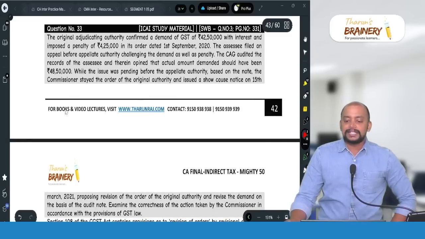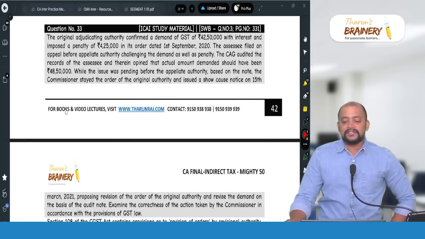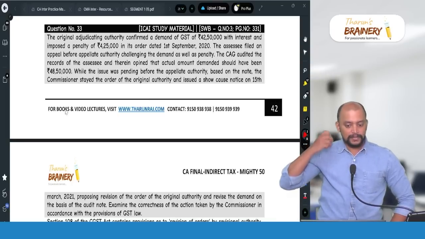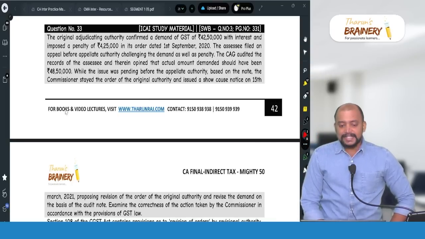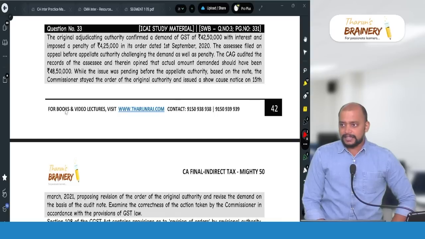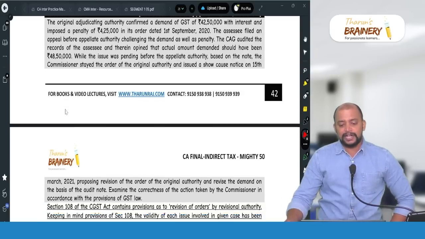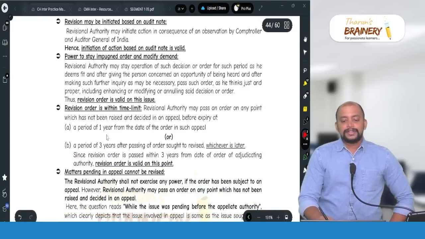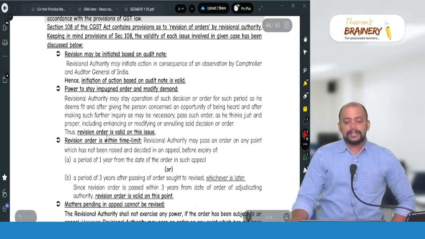The revision authority can revise the order. Even if it is in appeal, they can revise, within 1 year from the outcome of the appeal or 3 years from the adjudication order, whichever is later. So revision order can be based on the audit note.